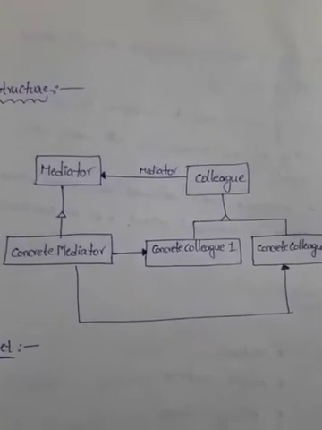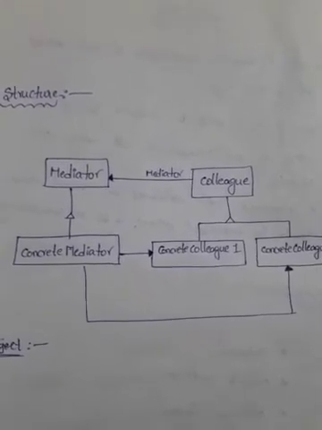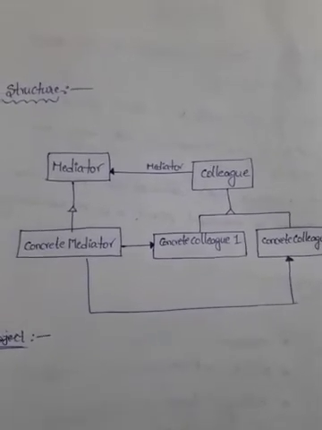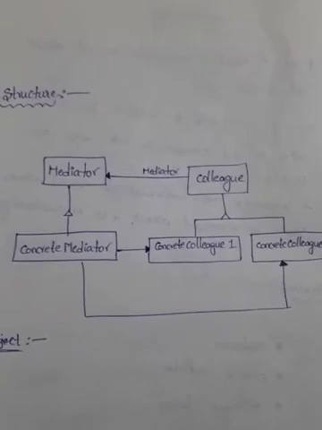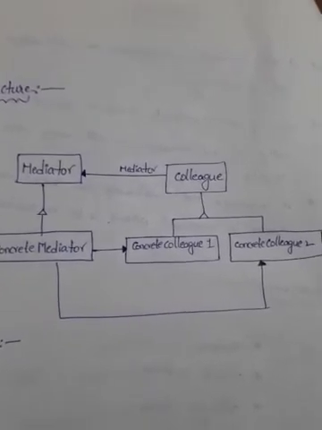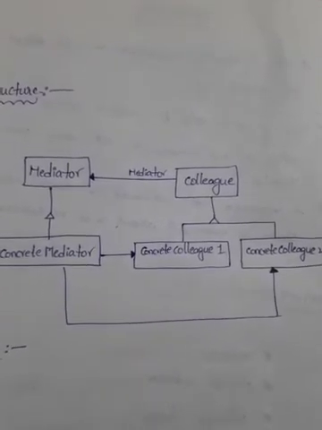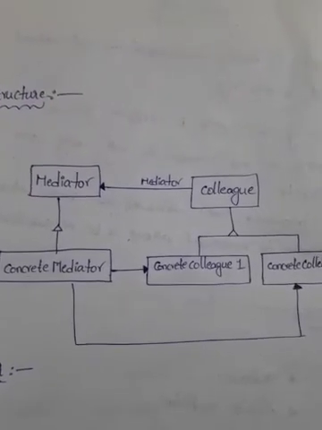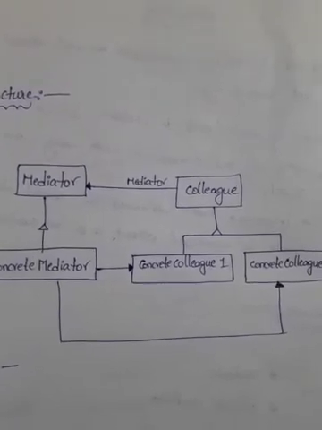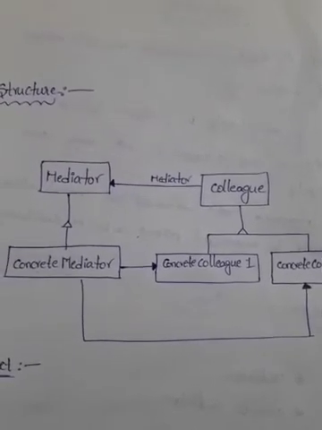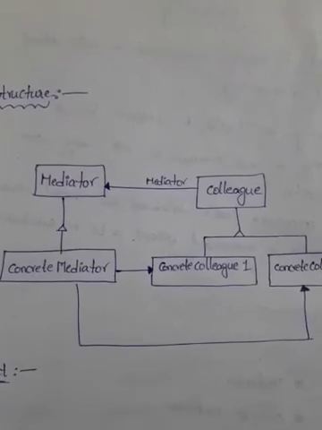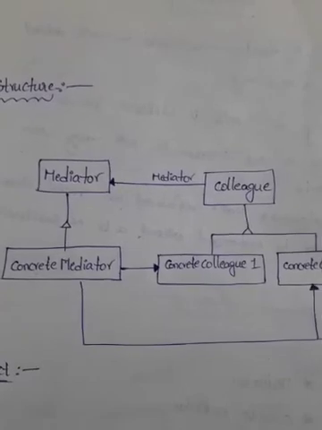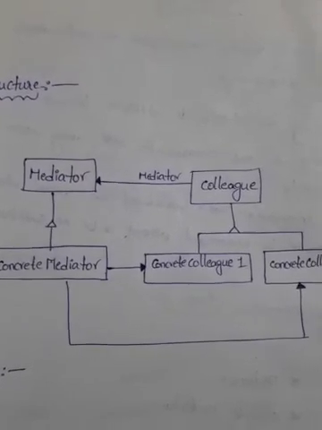I considered here the structure of a mediator pattern consisting of different classes: mediator, colleague, concrete mediator, and concrete colleague 1 and concrete colleague 2. We have the colleague abstraction extended by concrete colleague 1 and concrete colleague 2. See here, every colleague has a reference to the mediator. Every concrete mediator has a reference to all concrete colleagues present in the system.